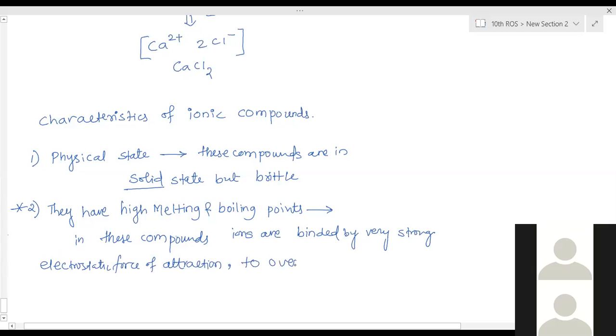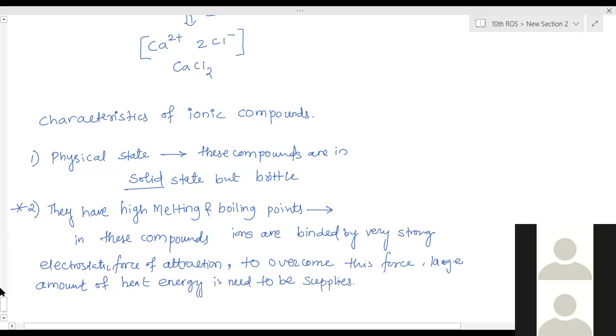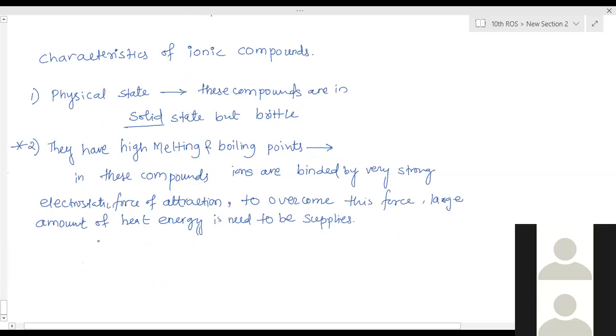To overcome this force, a large amount of heat energy needs to be supplied. That is why these have high melting and boiling points.